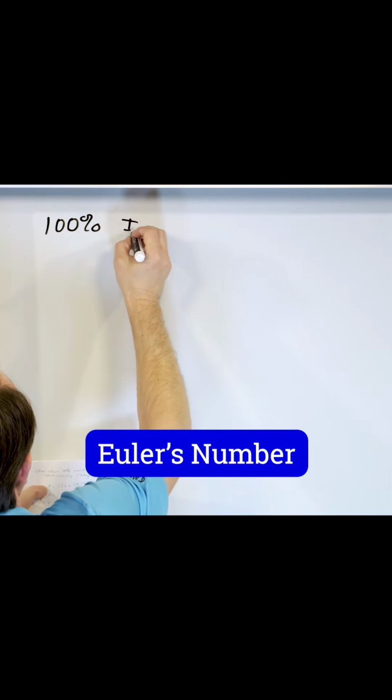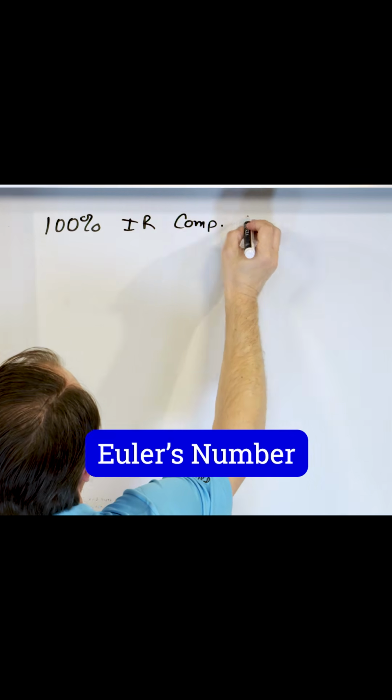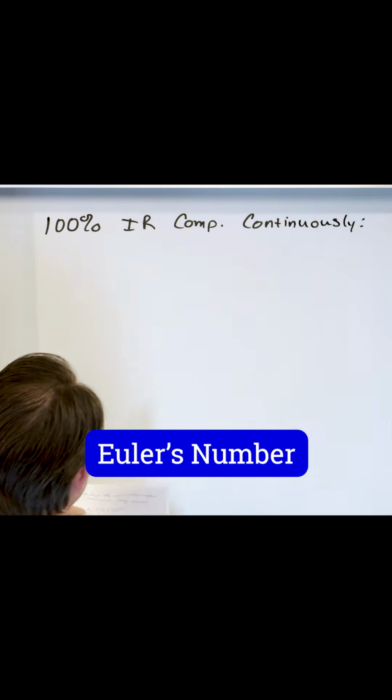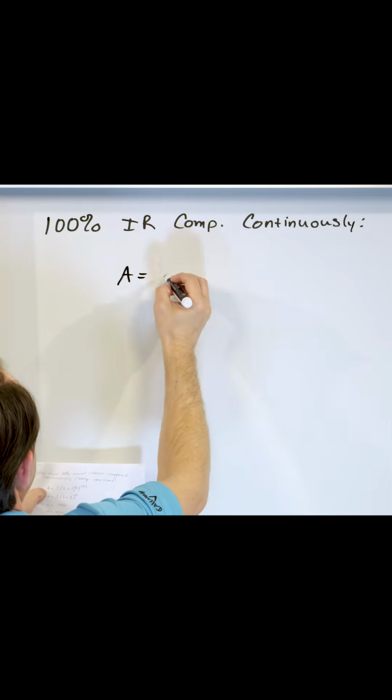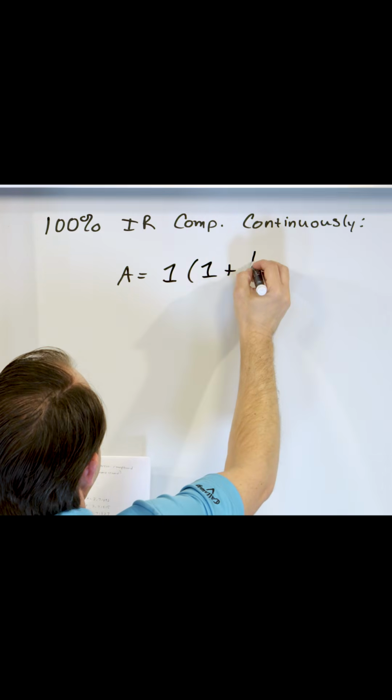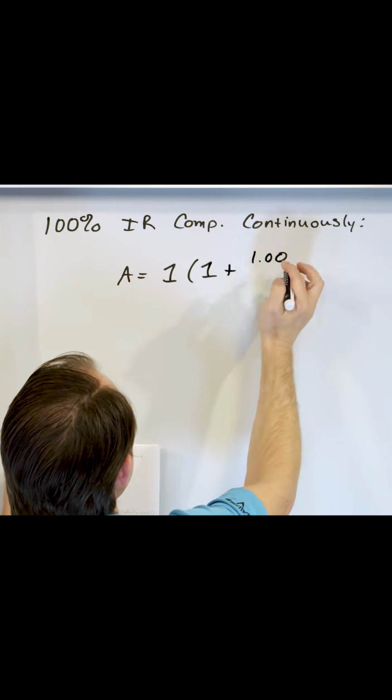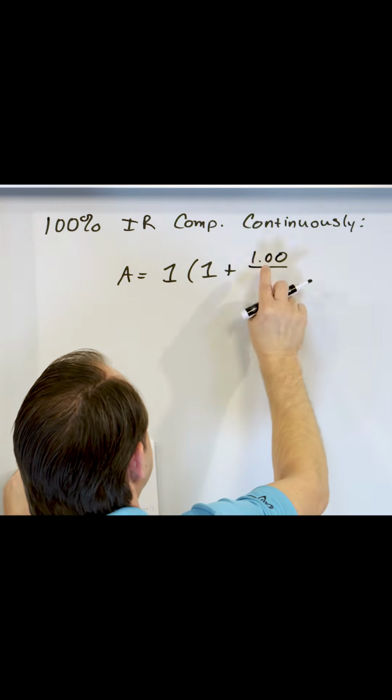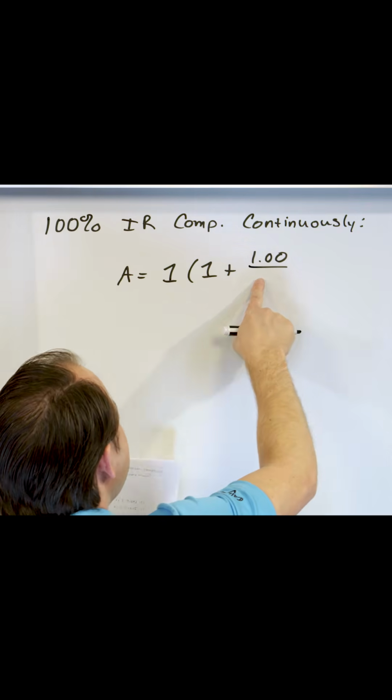100% interest rate compounded continuously. That's what we're trying to do. The amount of money that I would have in the future would be the $1 that I would invest times 1 plus the interest rate. That never changed. But now, instead of dividing by 365 and then figuring out how many seconds in a year